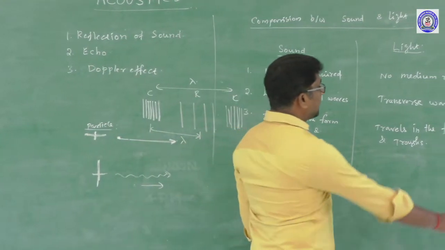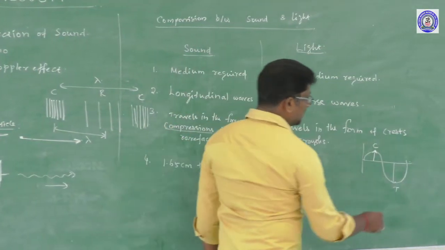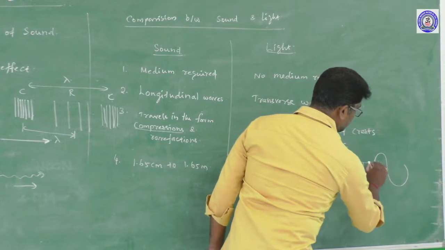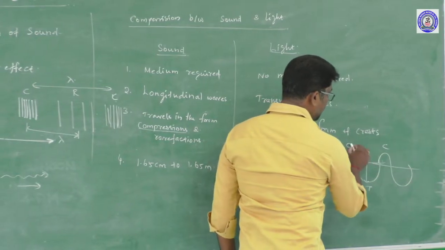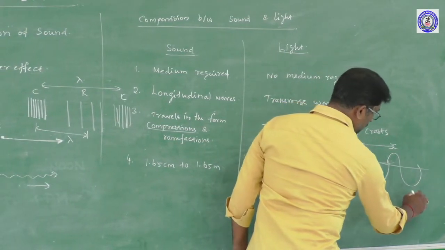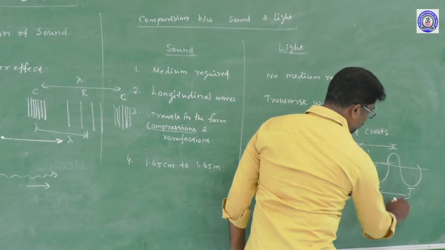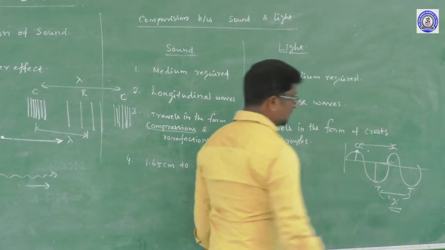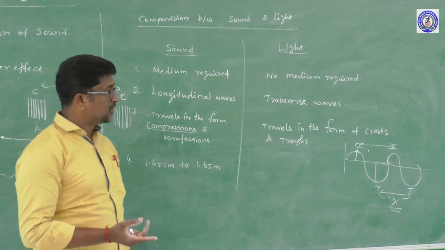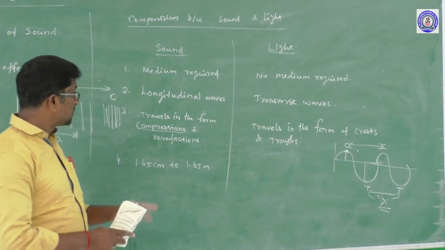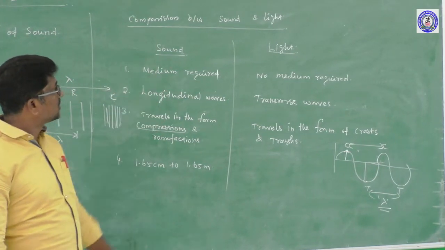In the case of a transverse wave, the distance between two consecutive crests or two consecutive troughs is known as wavelength. The distance between two consecutive compressions or rarefactions is the wavelength of a longitudinal wave or sound wave.